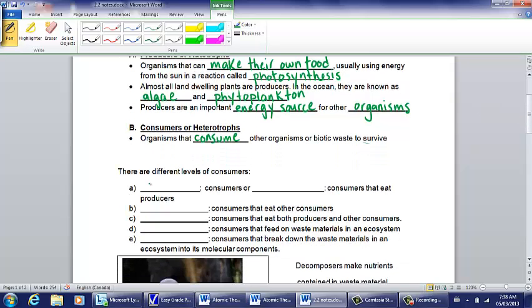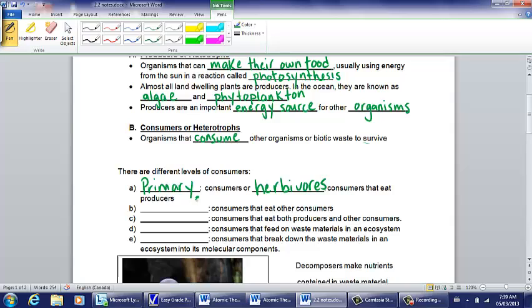First, we have what are called the primary consumers. Primary consumers are also called herbivores. And herbivores are consumers that eat producers. So they're basically vegetarians.